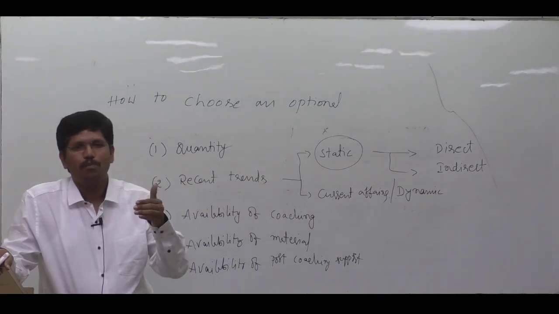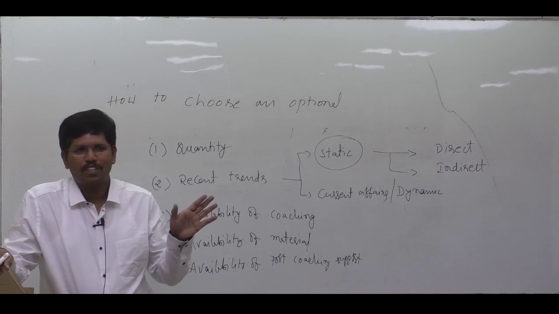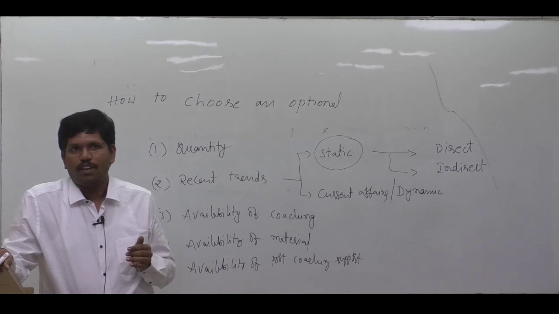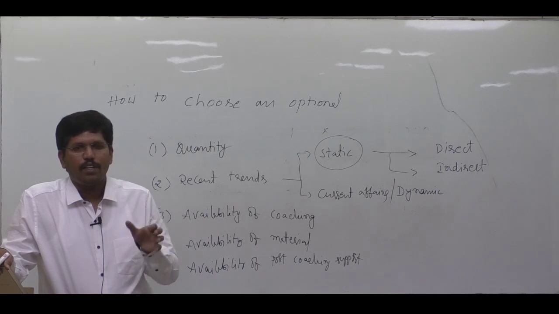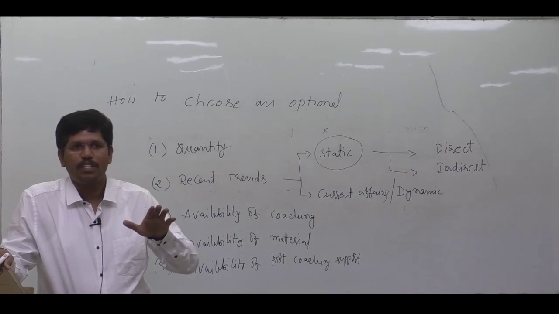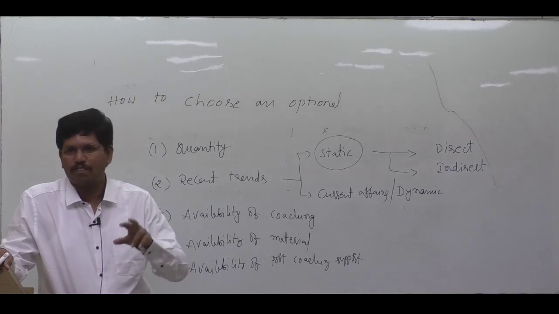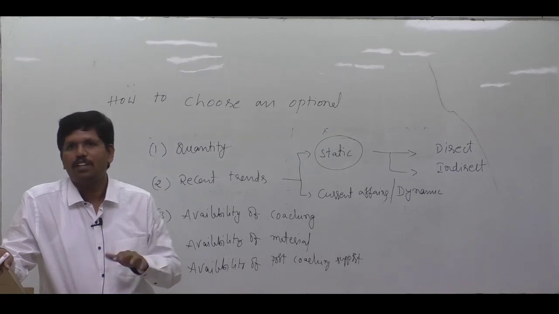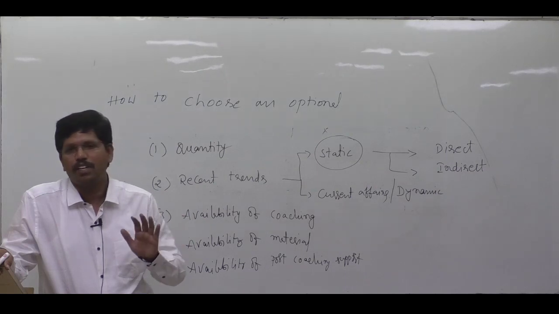In sociology we study purely society. In anthropology also we study society, which is useful for your general studies paper 1, even for the general essay. Basically, in anthropology we study Indian society. In Indian society, most of the questions are direct questions. But in sociology, the subject content is the same, but the questions are more indirect. That is the main difference. In sociology, current affairs based questions and indirect questions will be there. In anthropology, the scope for current affairs based questions and indirect questions is very, very low.